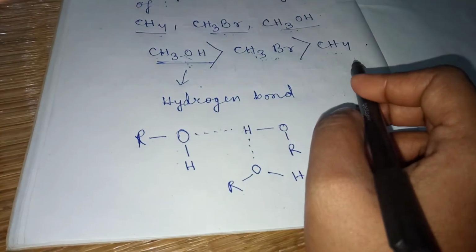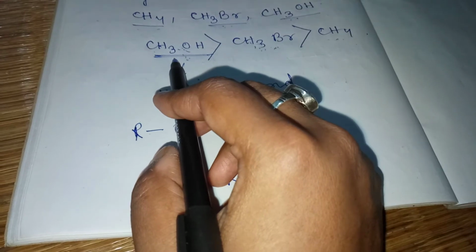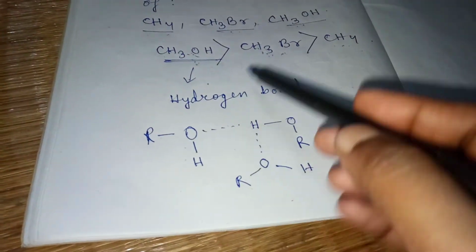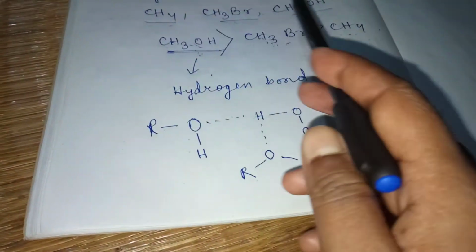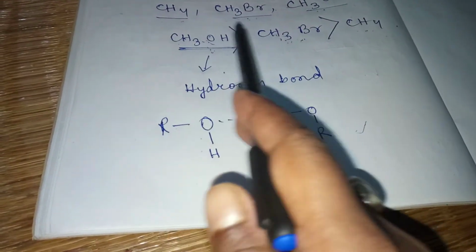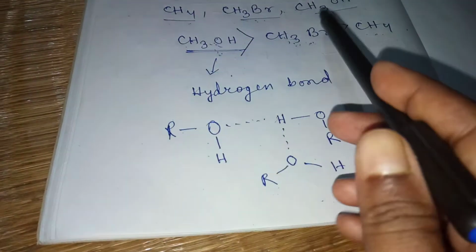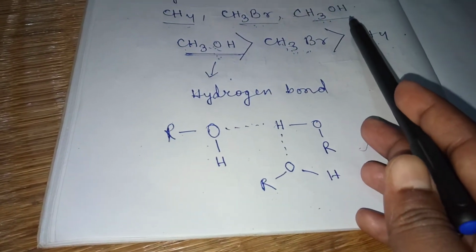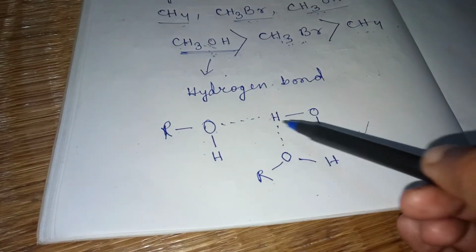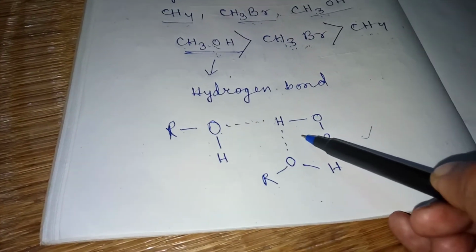These two factors make the molecules more associated, and methanol or any alcohol shows a higher boiling point than the other molecules. So when we compare the boiling point between alcohol and other covalent organic molecules, we always see that the alcohol shows a higher boiling point due to the hydrogen bond which it can form with another molecule of alcohol. Am I clear?